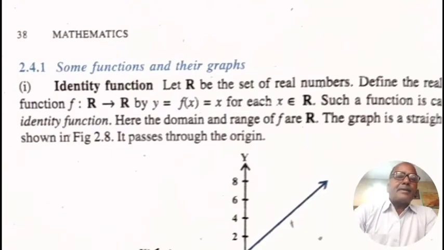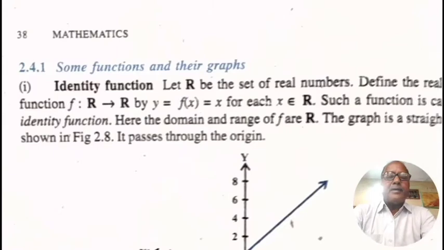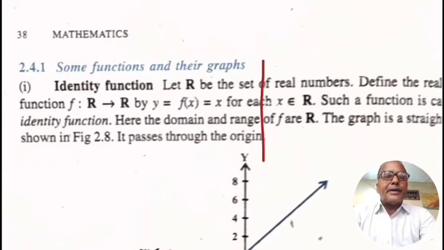Let R be the set of all real numbers. Define the real function f: R → R by y = f(x) = x for each x belongs to R. Such a function is called an identity function. The domain and range of f are R. The graph is a straight line passing through the origin.